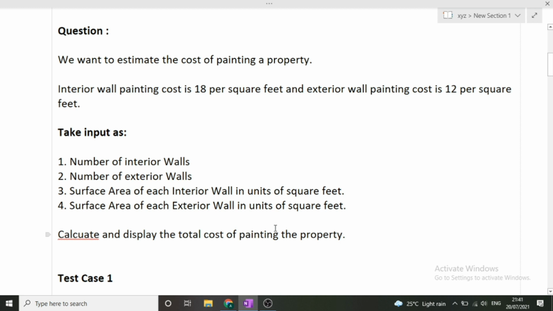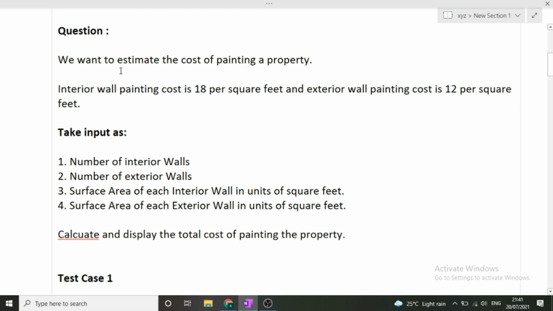Okay, so the package, as I told you in earlier videos also, of TCS Ninja is 3.36 LPA. So you can expect the coding questions on a slightly easier side, or in between easy to medium range. So all the questions will be very easy for you to answer.